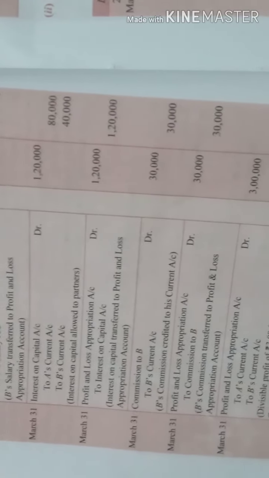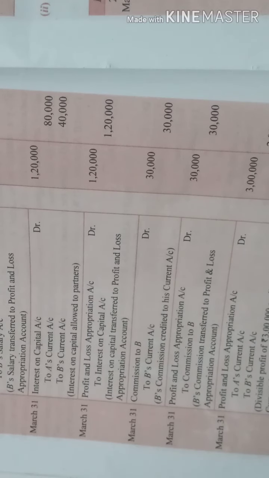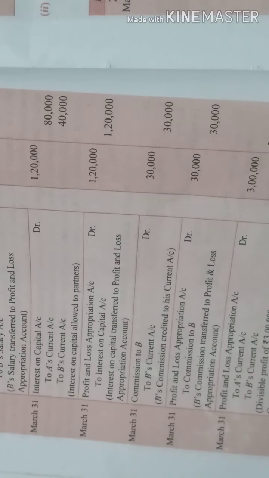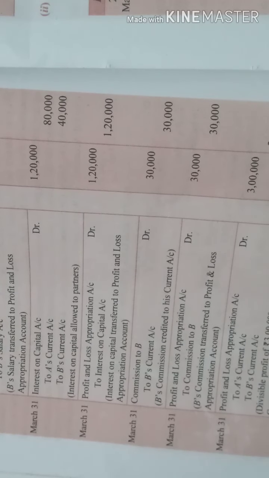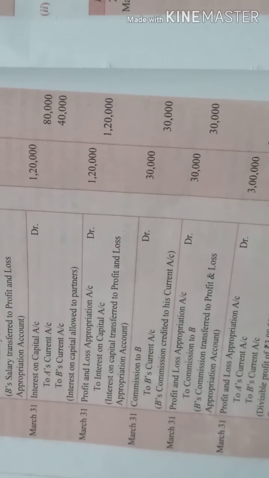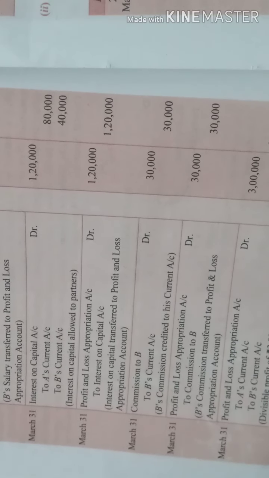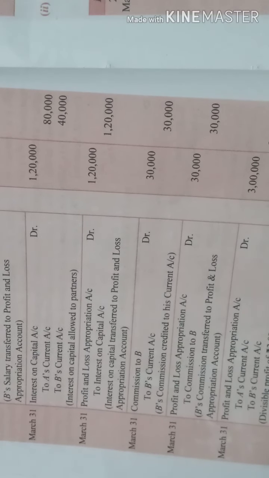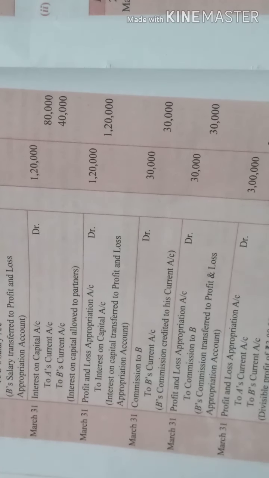Fine. Then P&L appropriation account to commission to B. This is the transfer entry. We have transferred the amount to the P&L appropriation account. Now why do we transfer the amount to P&L appropriation? Because these are the expenses of the firm. So when we transfer it to P&L appropriation, it will reduce the net profit. It will reduce the ultimate profit.